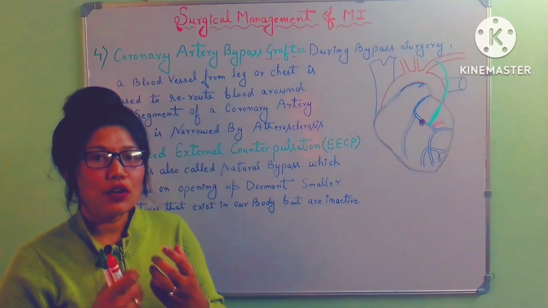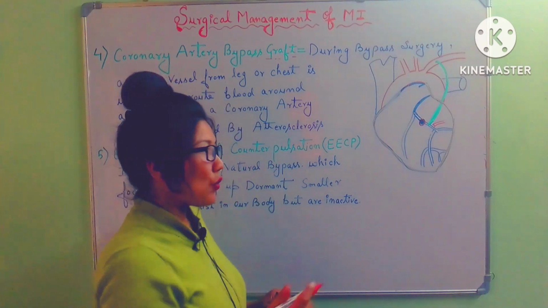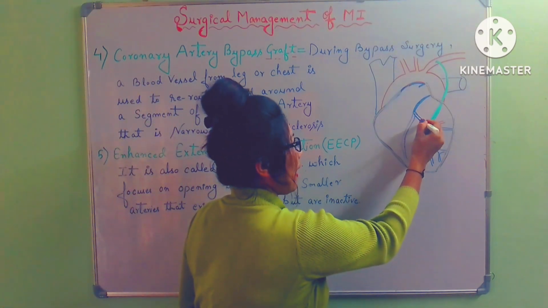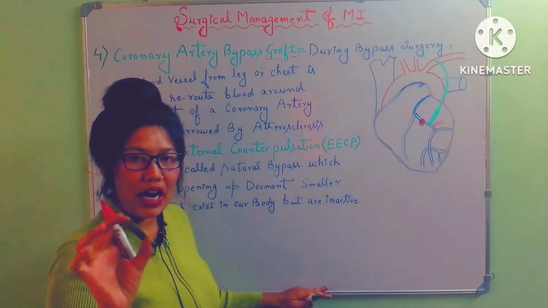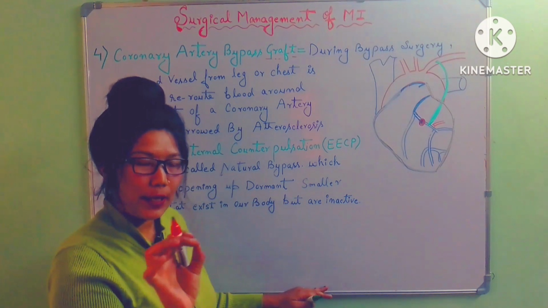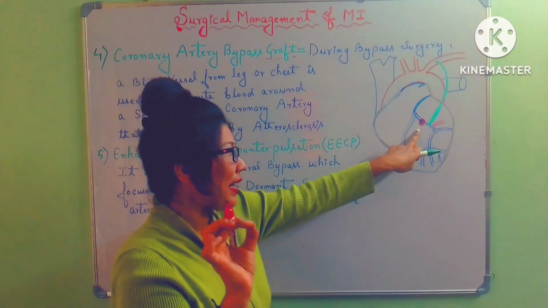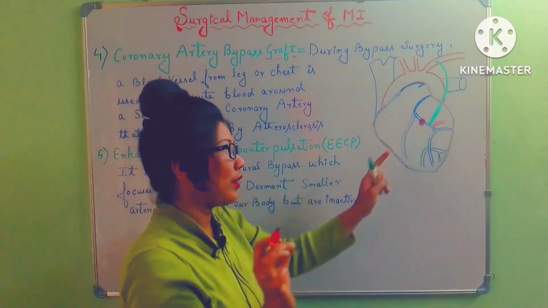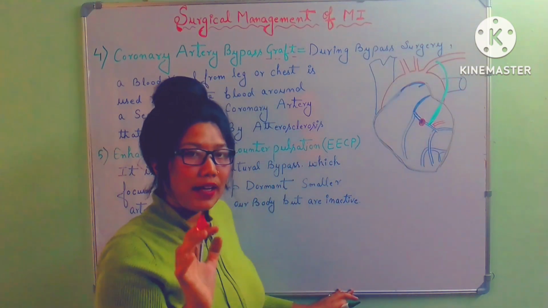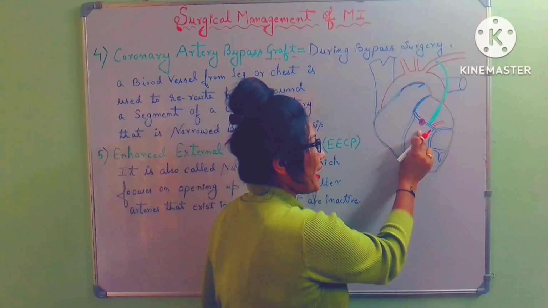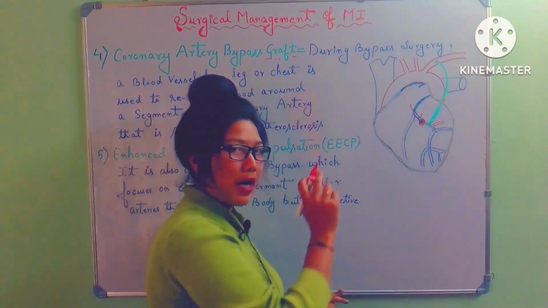So why are we rerouting the area? Suppose this is a coronary artery, okay, so here there is atherosclerosis, plaque formation. So the surgeon takes an arterial vein from the patient's body. What he does is place that vein or artery in another area, which means we are changing the path, because here there is occlusion, here there is obstruction, so blood will not be able to flow through this path.